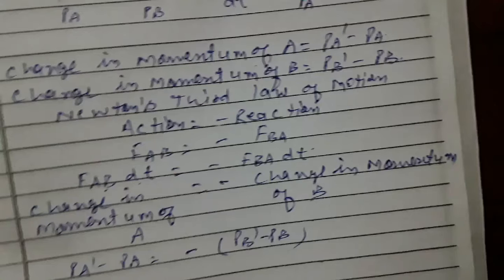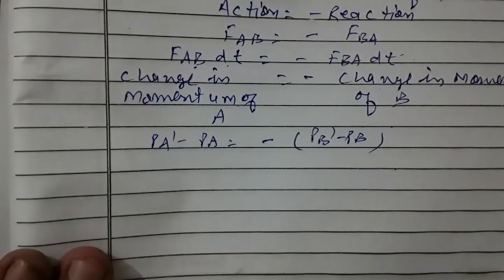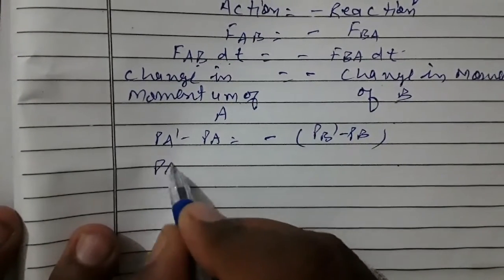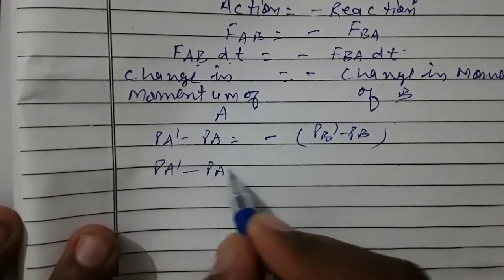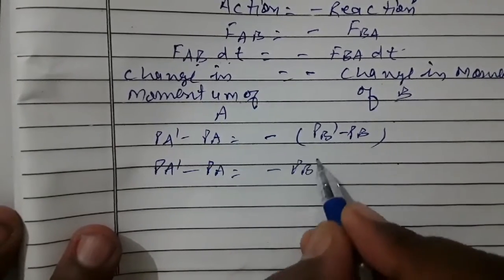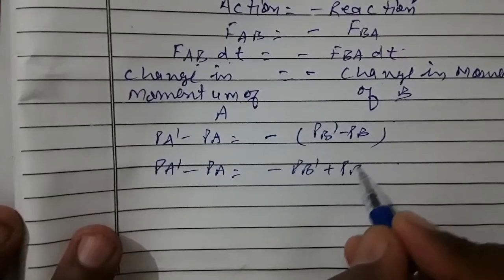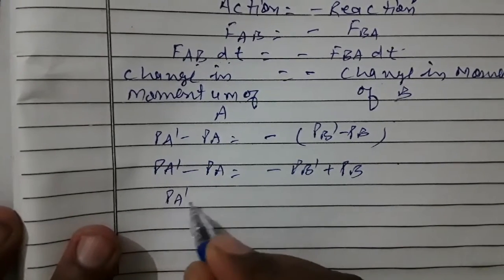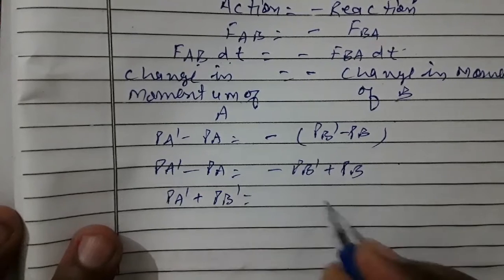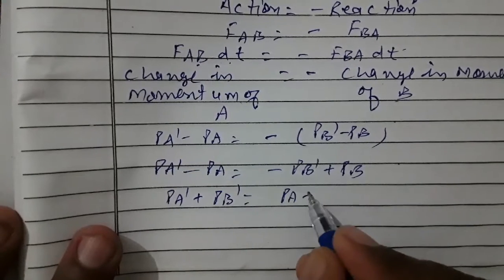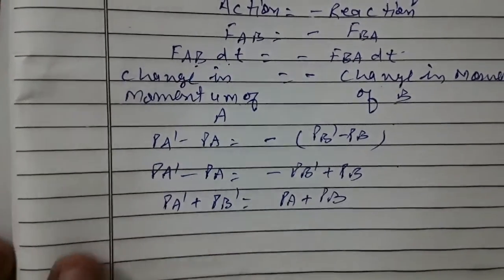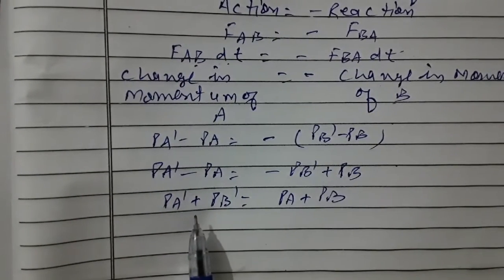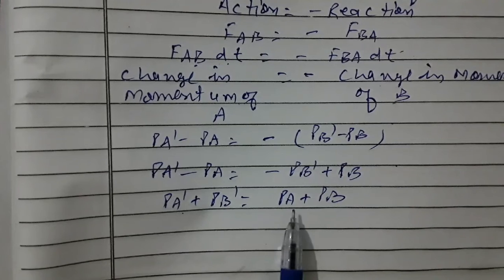Now we can put in the values. PA dash minus PA equals minus of PB dash minus PB. Now we can interchange: PA dash plus PB dash is equal to PA plus PB. This is the total momentum of A and B after collision, and this is the total momentum of A and B before collision.